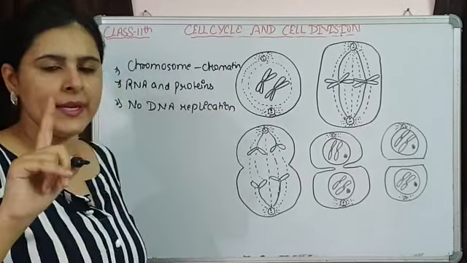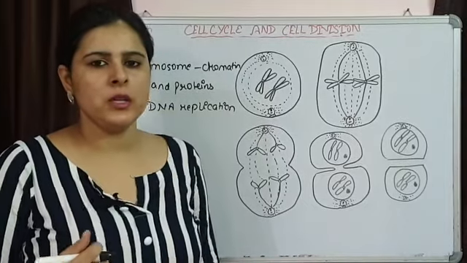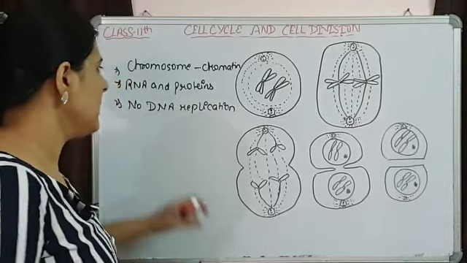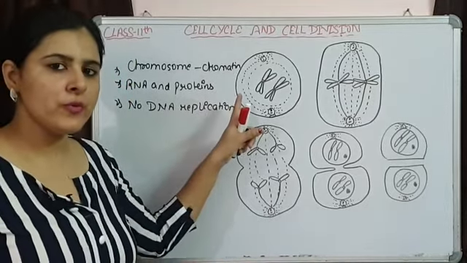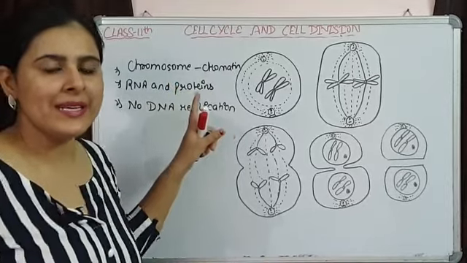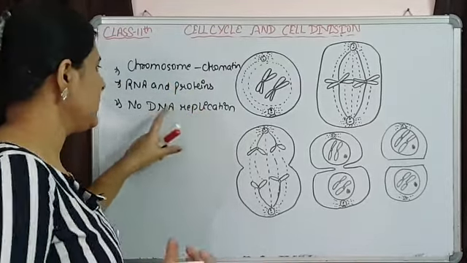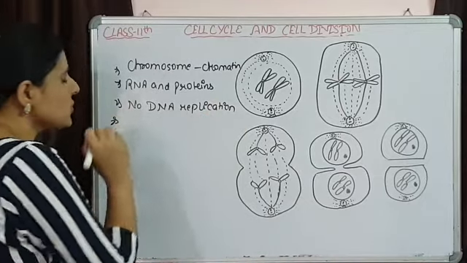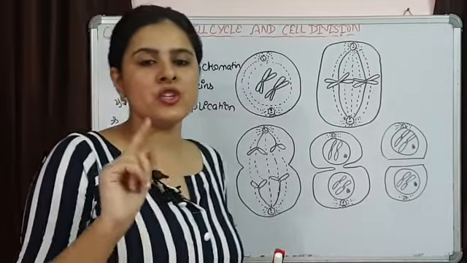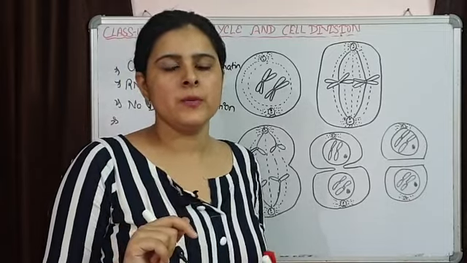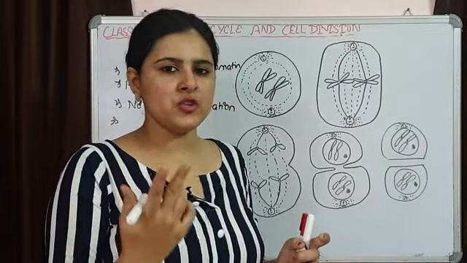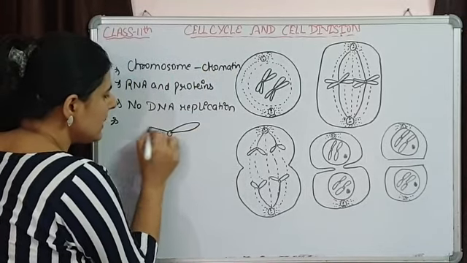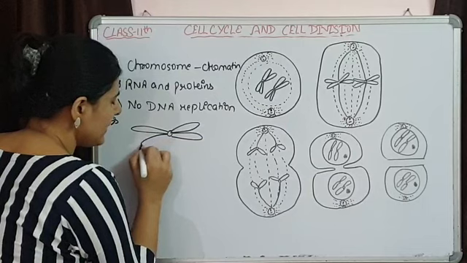DNA replicates once before meiosis I. After that, DNA replication does not take place. So RNA and proteins are formed, and the chromosomes decondense to some extent. No DNA replication is going to be there, and in meiosis II there will be separation of chromatids. In meiosis I we were talking about separation of homologous chromosomes, but in meiosis II there will be separation of chromatids.